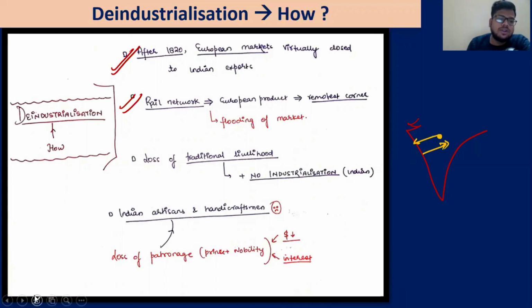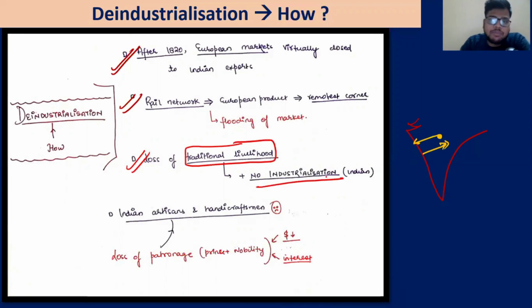Then there was loss of traditional livelihood, and no industrialization simultaneously happening in India. Traditional livelihood means, for example, handicraft. Obviously, Indian handicraft cannot compete with the machine products coming from Britain. For example, the products coming from Britain cost, let's say, $2, and Indians make them here at $3. So Indian things are getting costly, and hence they cannot compete.